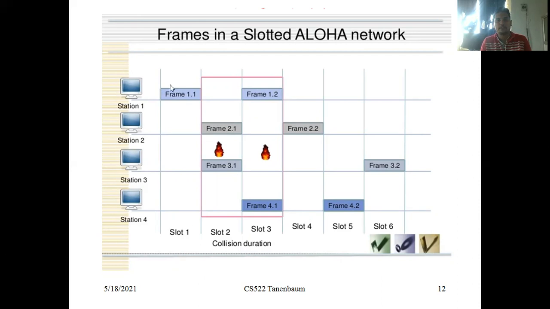For example, these are 1 hour slots: 9 to 10, 10 to 11, and 11 to 12. Station 1 delivered frame 1 at 9 a.m., and frame 2 is ready at 10:30 a.m.